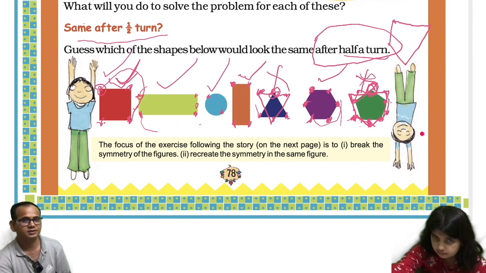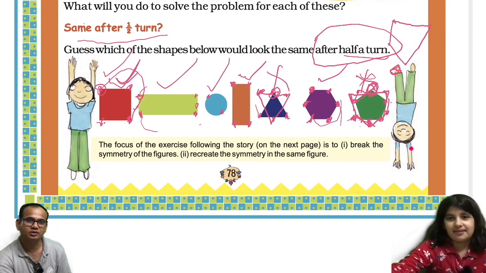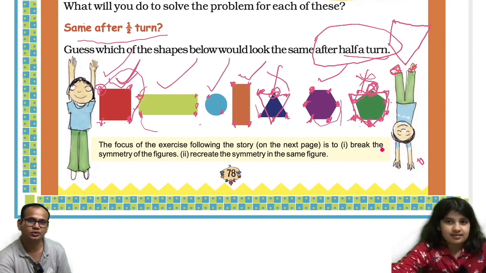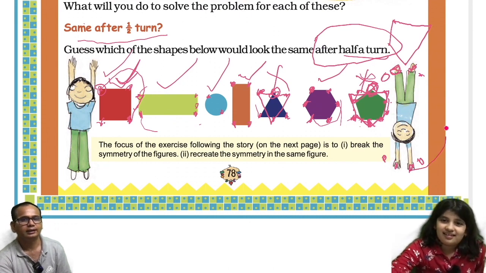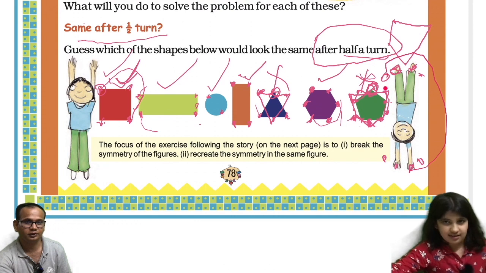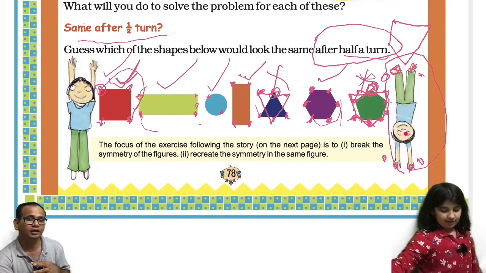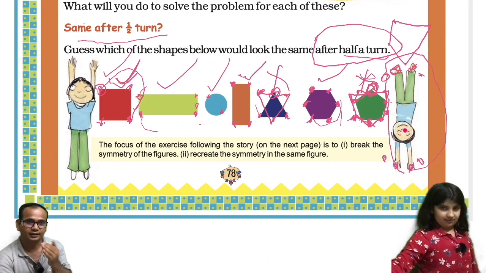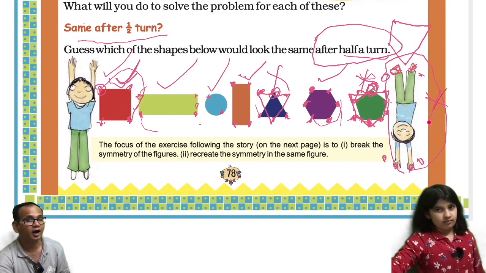What about this boy? He will not look the same. He has to come here, and this has to go to here, and this one has to go here, and this goes to here. It's clearly visible that if you turn half a turn, this boy will not be the same. And it is also given how he will look. It will be upside down. His legs will come down, his hands will go up. So this will not be the same after half a turn.